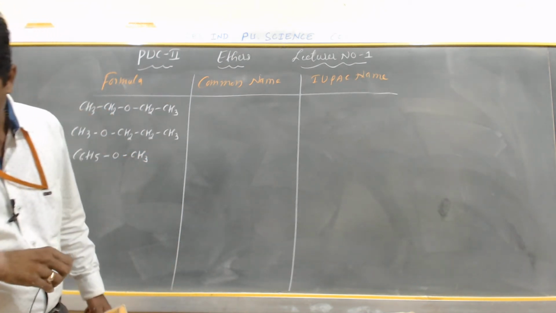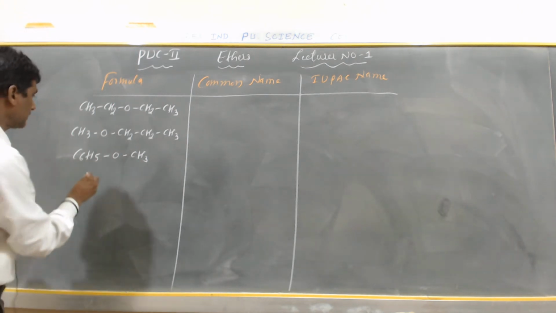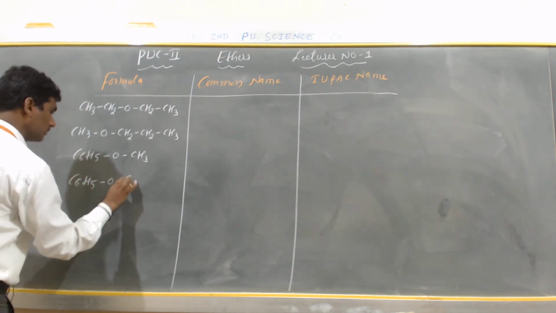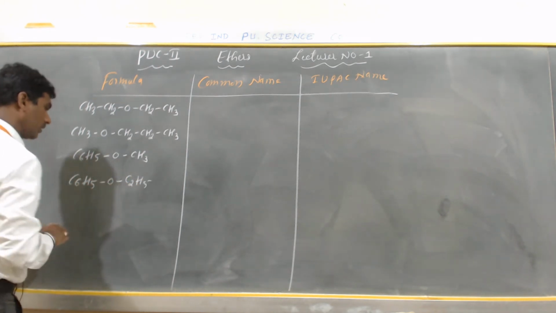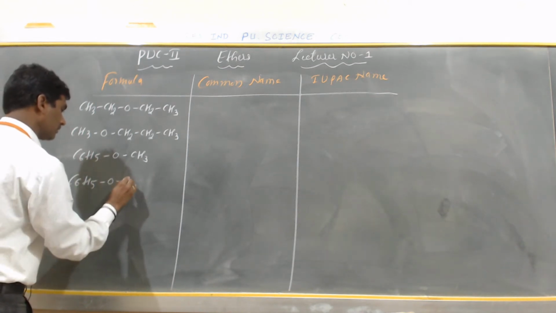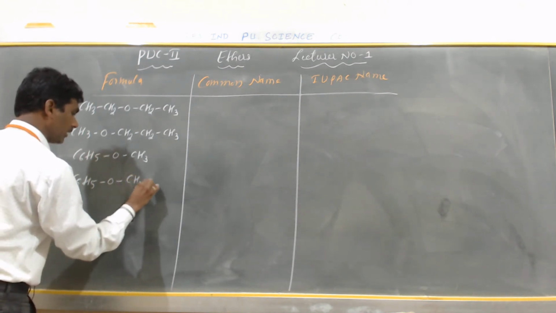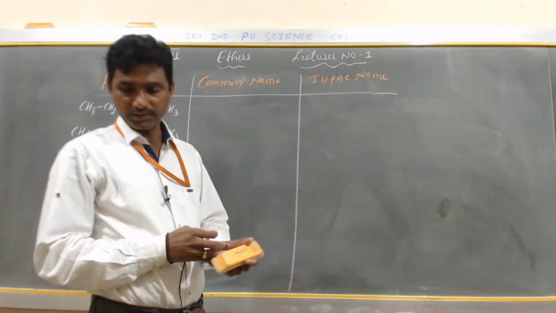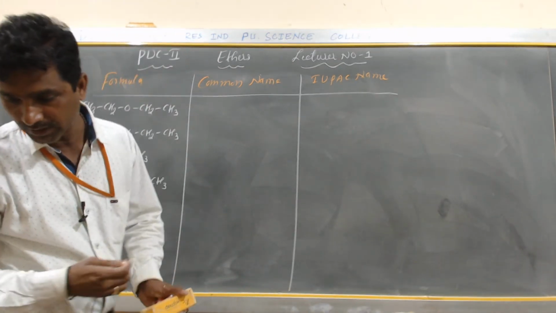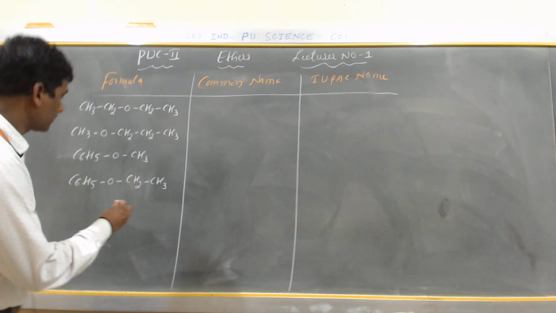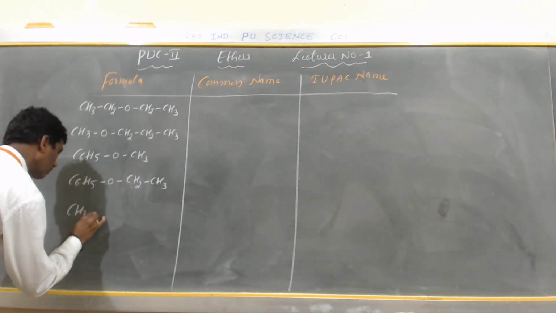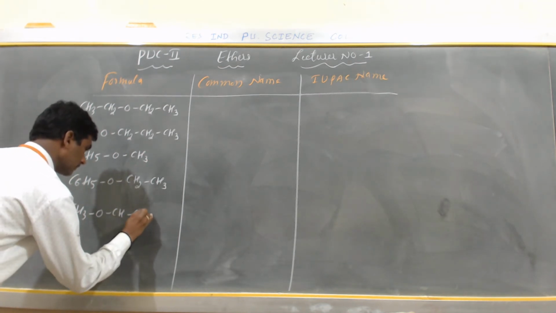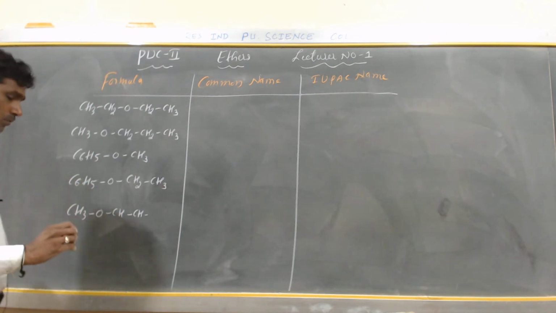The next example is C6H5 O C2H5. Otherwise, CH2 and this is what? CH3. Okay, this is it. Okay, my dear students, so we are discussing the IUPAC name. The last example is now CH3 O CH, CH3 O CH.